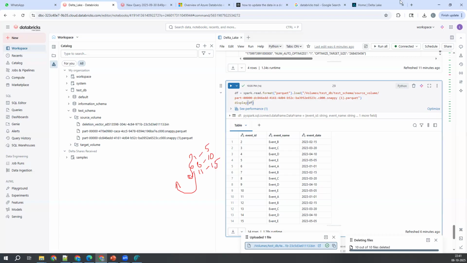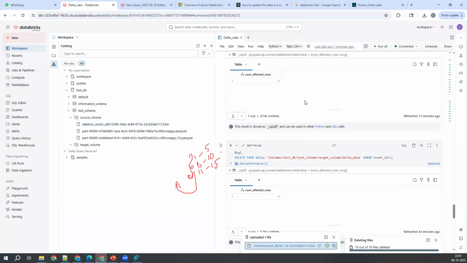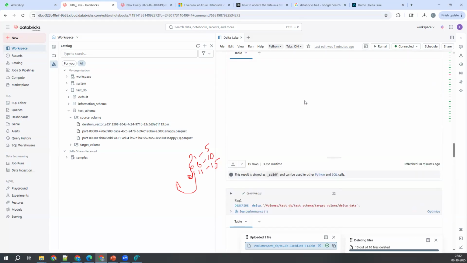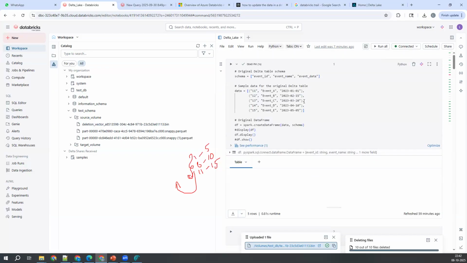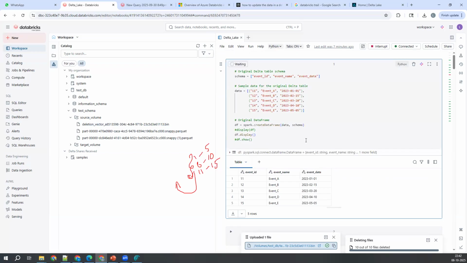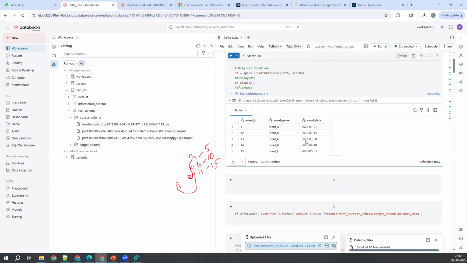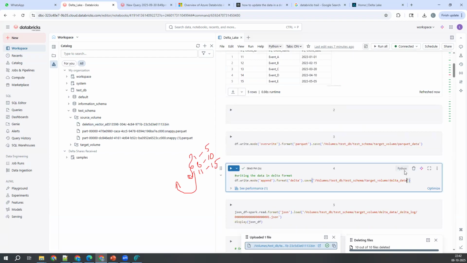So here one question, like, the volume is already tied up with only one table? No, you can create any number of tables. So can you create one sample? Yeah, you can do that. Why not? In a folder or in a drive, you can create only one folder? In a single source volume folder? No, I'm asking you, in a laptop, if you have a C drive, can you create only one folder?